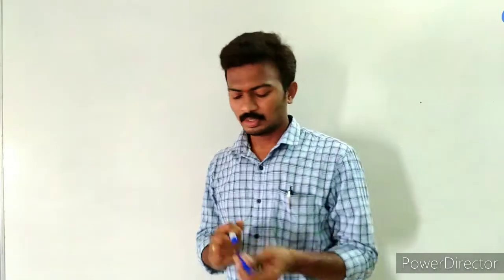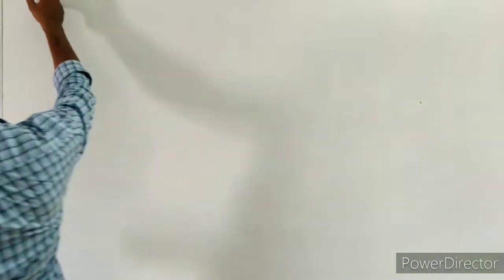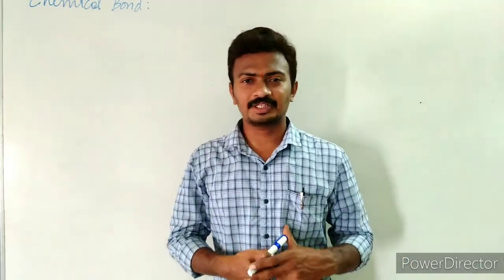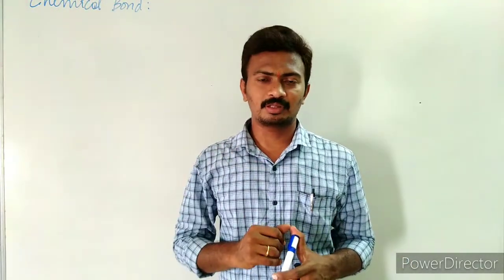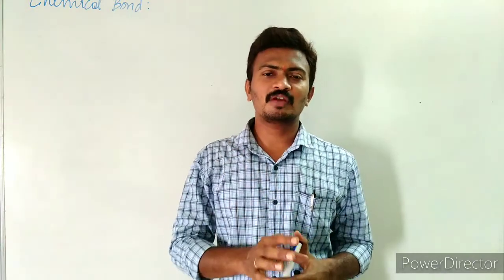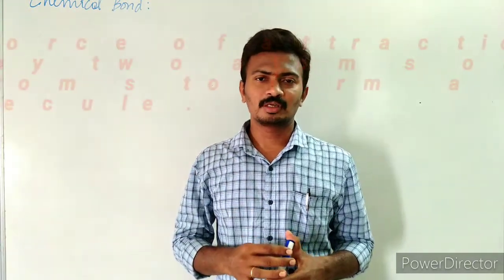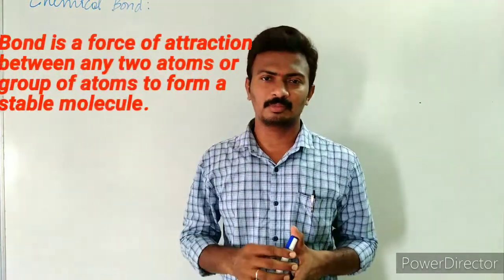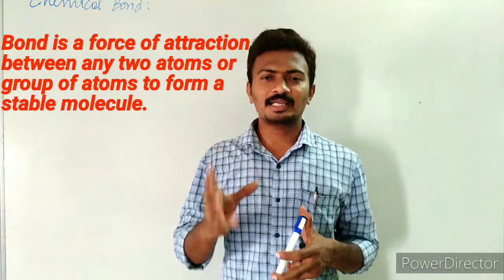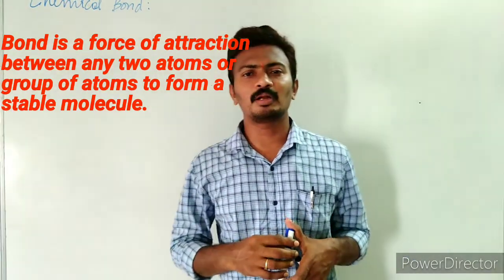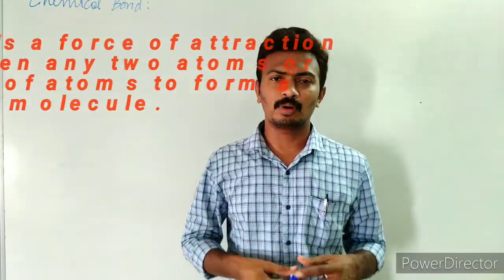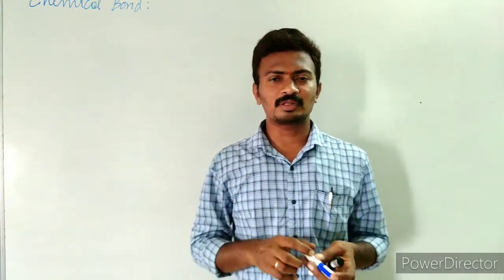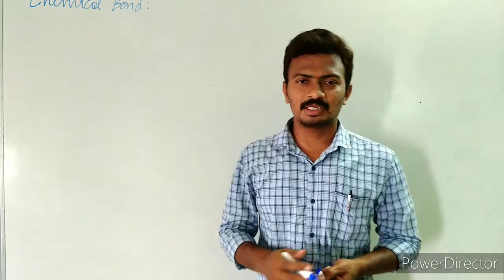Let us focus on ionic bond. Let us see what a chemical bond is. A bond is a force of attraction between any two atoms. Those atoms may be of similar elements, or of dissimilar elements, in order to attain a stable species or stable molecule. So a bond is a force of attraction between any two atoms which leads to stability.